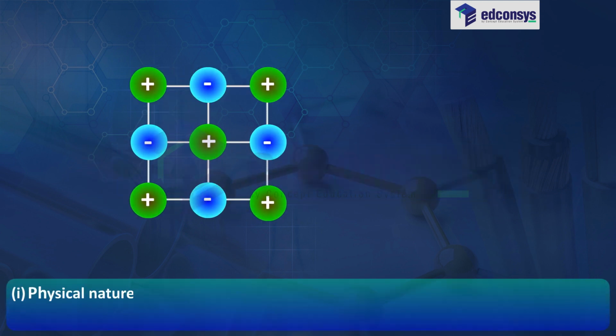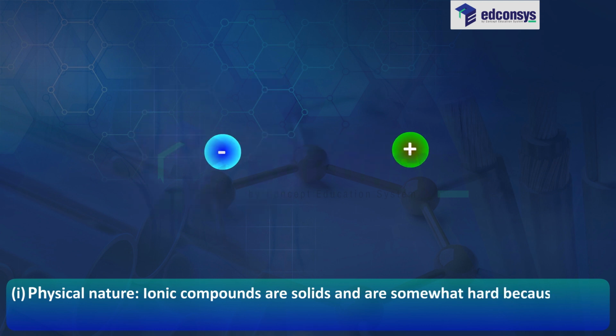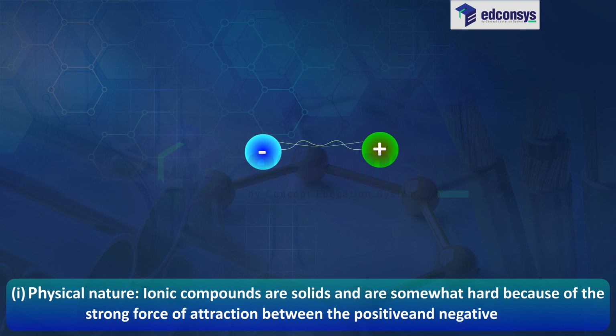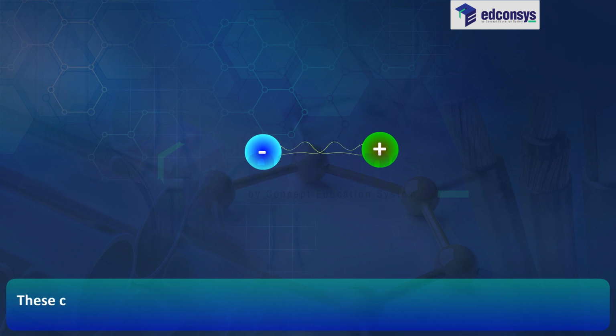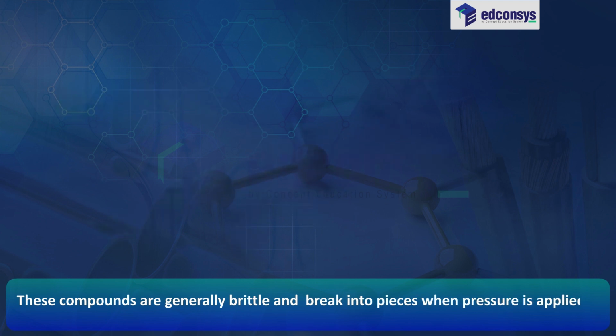First, physical nature. Ionic compounds are solids and are somewhat hard because of the strong force of attraction between the positive and negative ions. These compounds are generally brittle and break into pieces when pressure is applied.